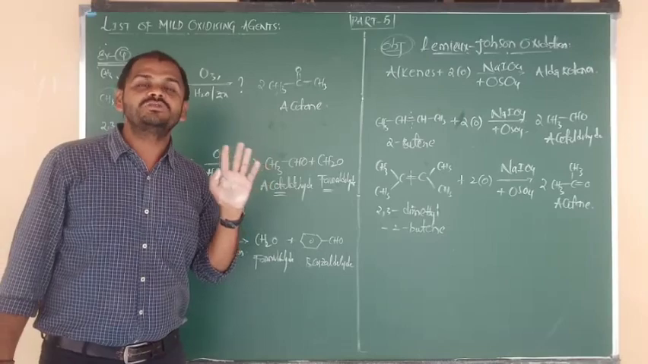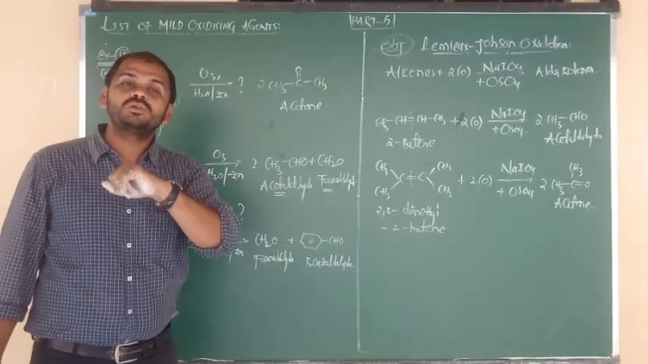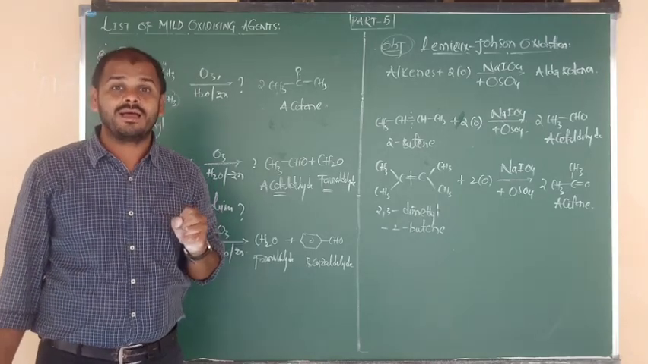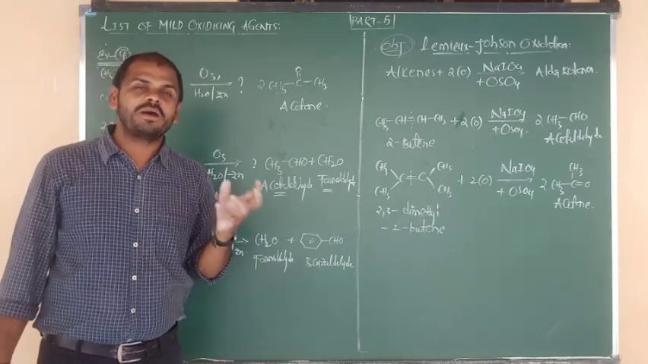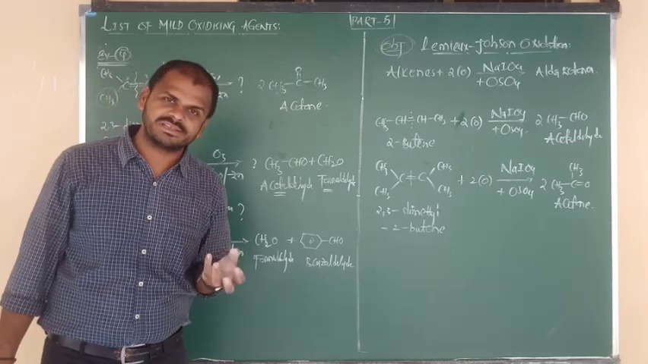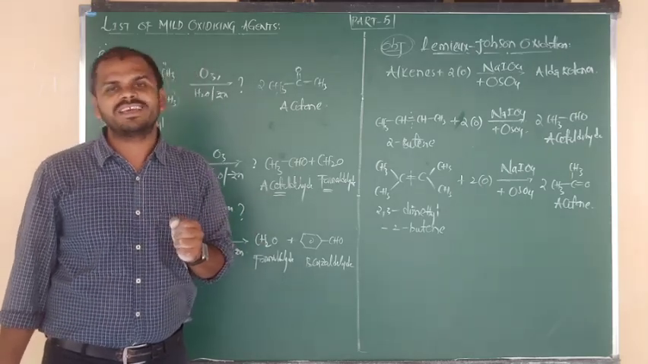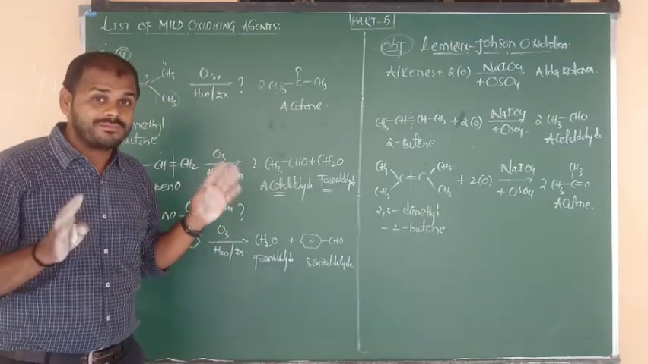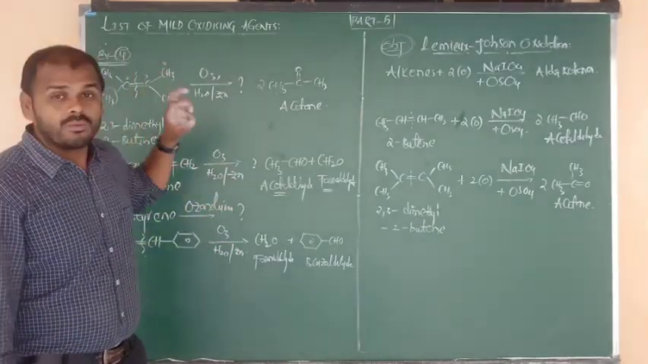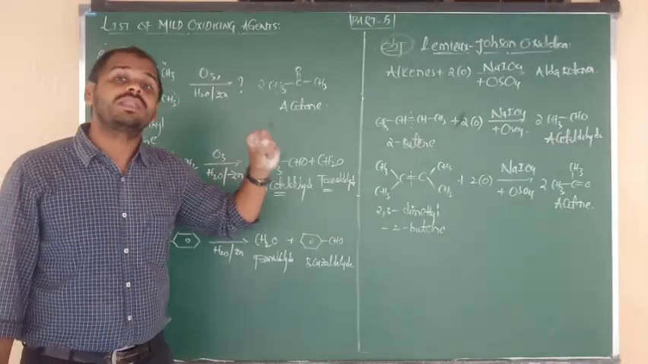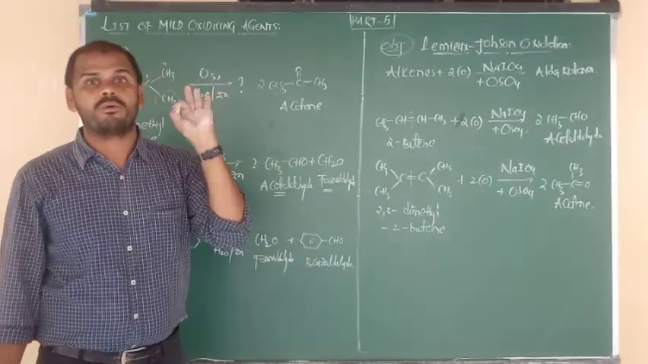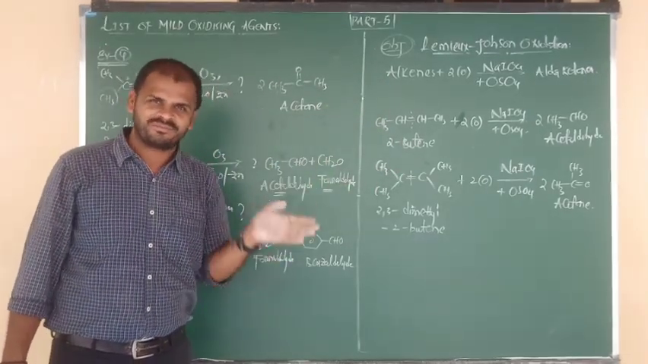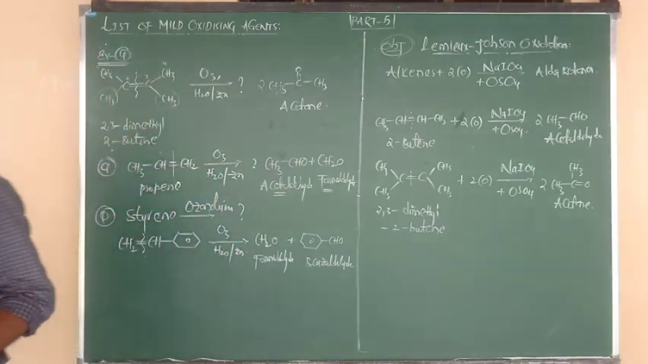In tomorrow's class, we are going to discuss the hydroboration oxidation of alkynes. By using hydroboration oxidation, how to prepare aldehydes and ketones, that we will see in tomorrow's class. So, did you understand today's class? The very important topic is reductive ozonolysis of alkenes. Ozonolysis is very important from the theory point of view, and this reaction from the objective point of view.